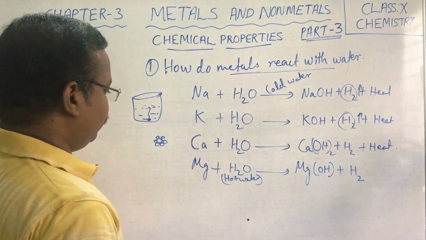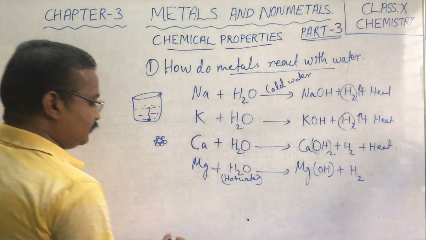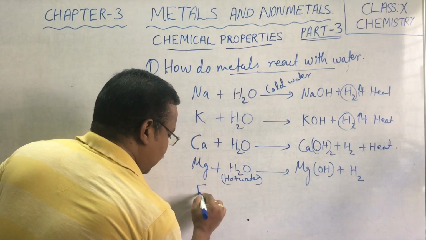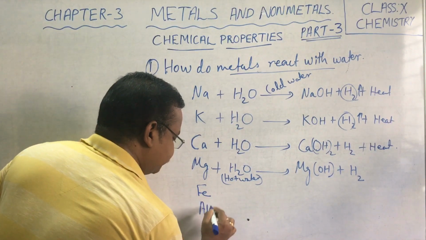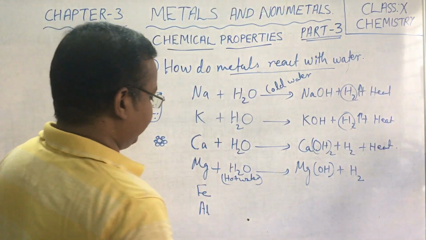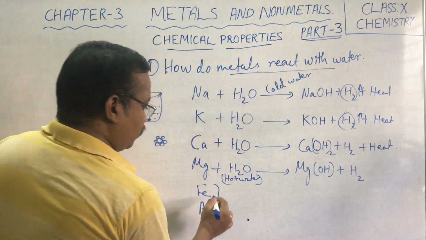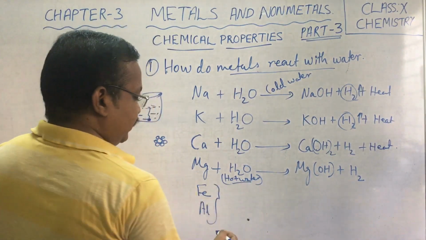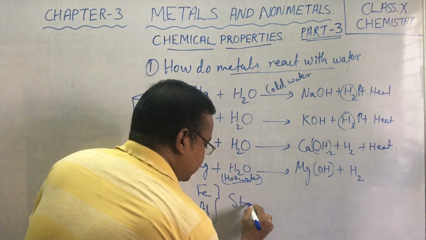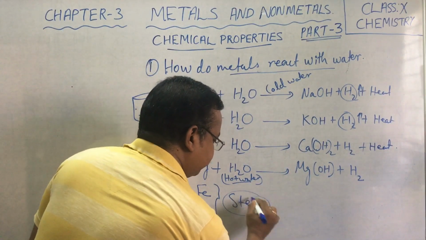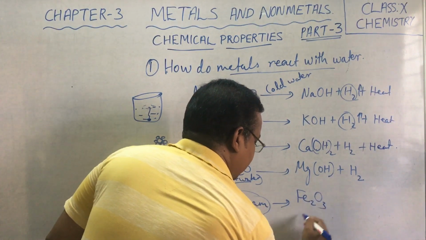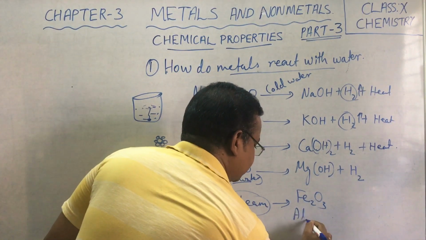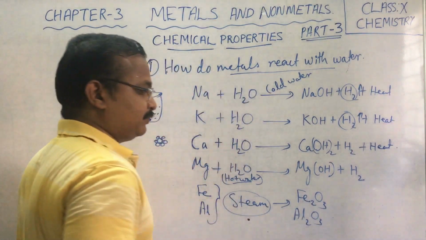Now, if you consider other metals like iron and aluminium, both will not react even with hot water. We have to use steam. With the steam, they will produce Fe2O3, and in case of aluminium, Al2O3.